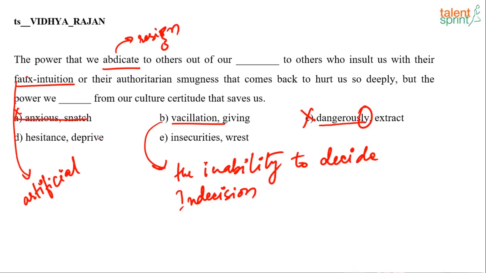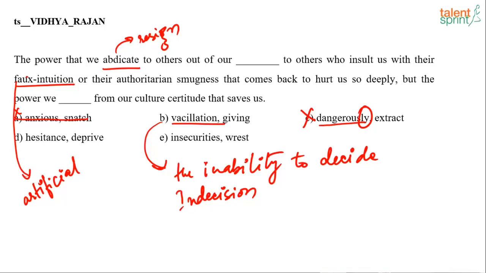We say some people are very intuitive. That means they are able to quickly assess or understand the scenario without even thinking about it. Some people take a lot of time to think about a situation, whether it is good or bad. Some people have it naturally. Those are intuitive people.